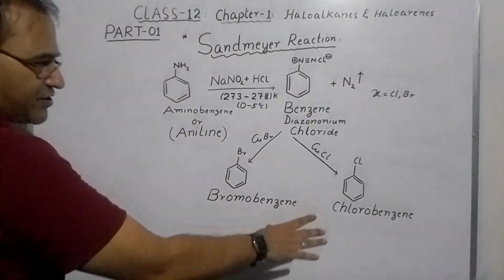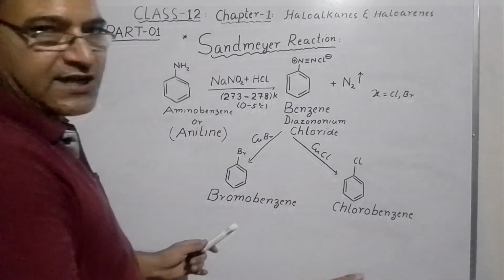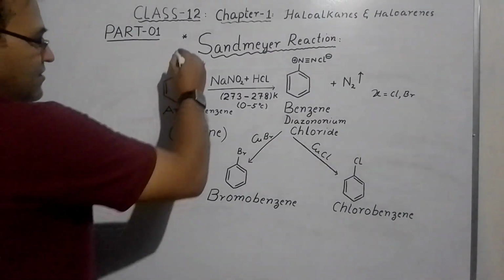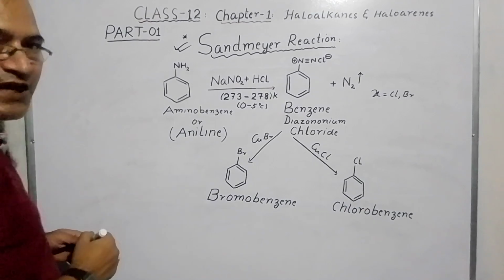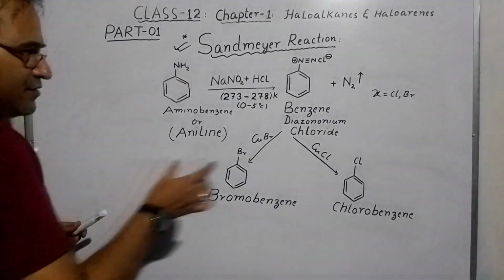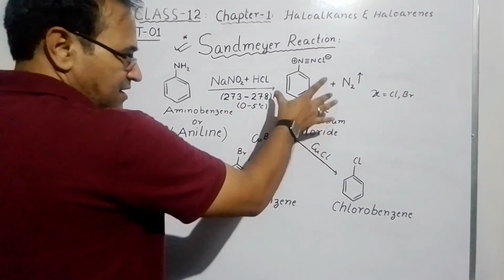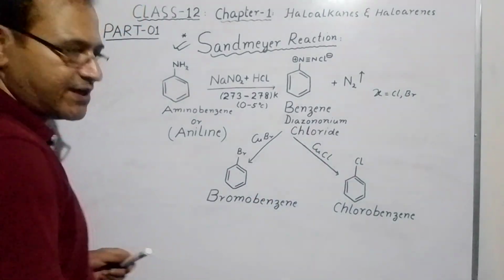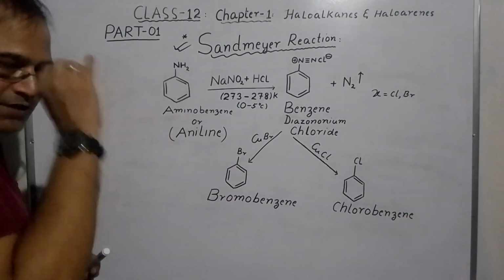So these are the preparations. I will go for the mechanism in my next lecture, but these are the reactions. You have to learn them very well, practice them, and remember the name of the reagent. From benzene diazonium chloride, we will also study the Gattermann reaction. That is also very much important.